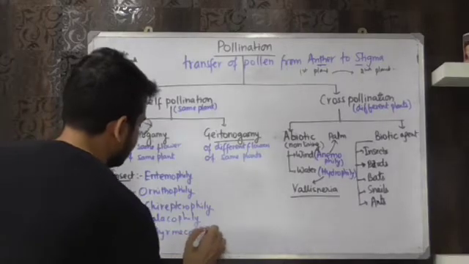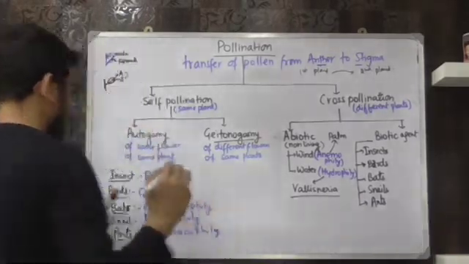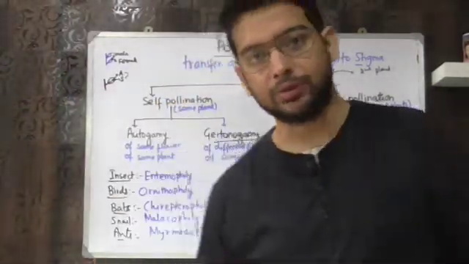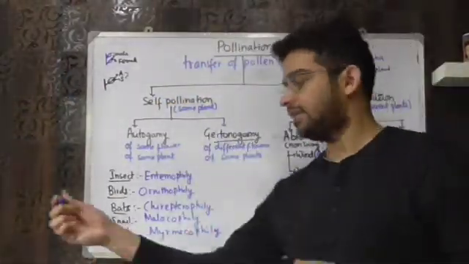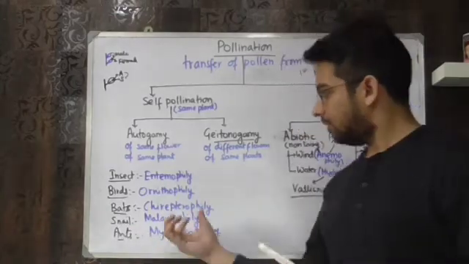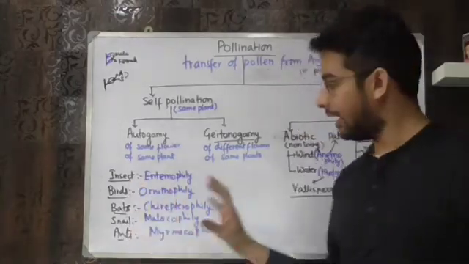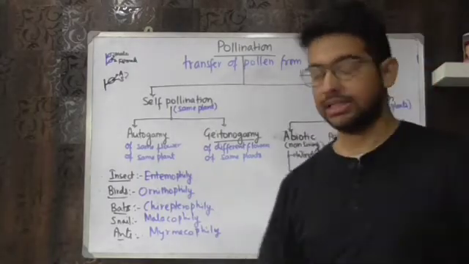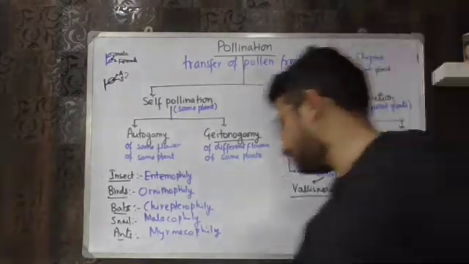So you can say that ants are insects as well. So why a separate name? Because ants से pollination का rate बहुत ज़्यादा होता है. That's why they have been classified differently. But although इनका नाम अलग है, I can say that myrmecophily is a kind of entomophily. Okay, it's a kind of entomophily.